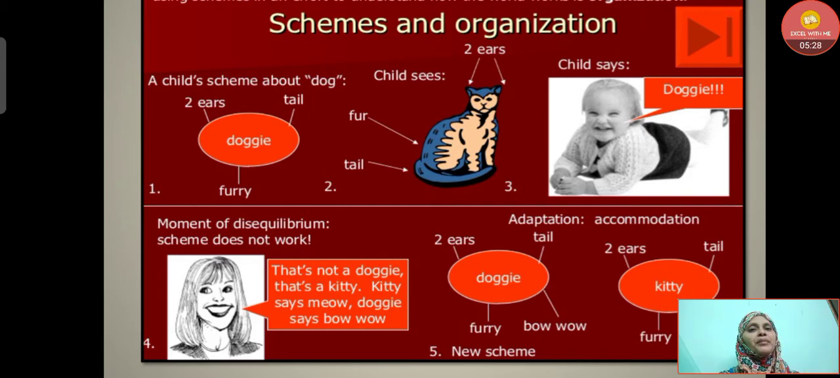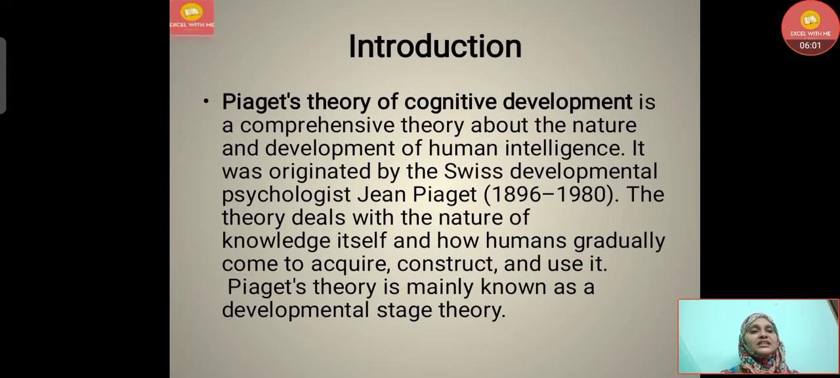A moment of disequilibrium occurs here. The schema does not work. That's not a doggy, that's a kitty. Kitty says meow, dog says bow wow. So the differentiation, that means adaptation or accommodation, occurs. Then a new schema occurs here: a doggy has 2 ears, one tail, and it's furry, but it says bow wow. Then what is the new accommodation here? That is a kitty. It has 2 ears, a tail, furry, but it says meow. That is where accommodation occurs. Now this is all about the cognitive process concepts. Now let's understand the stages of development given by Piaget.